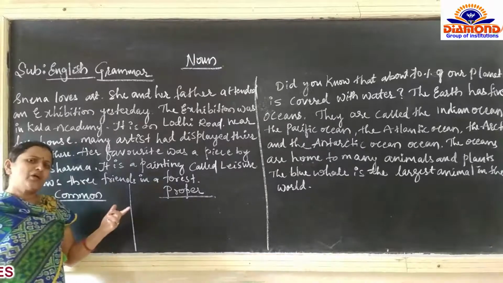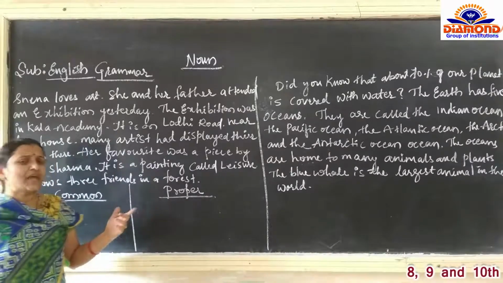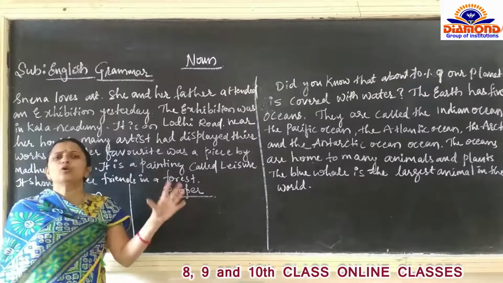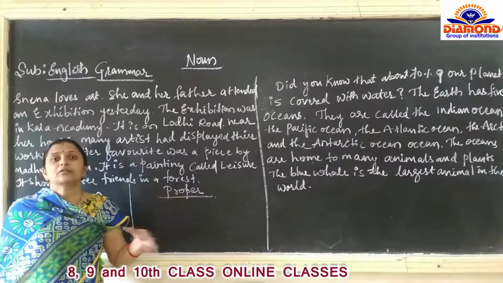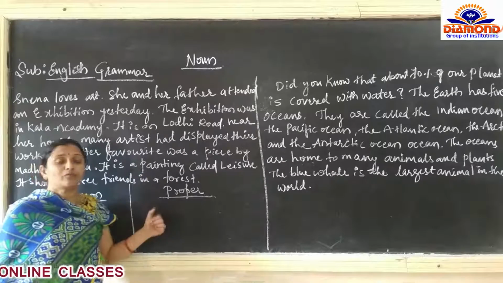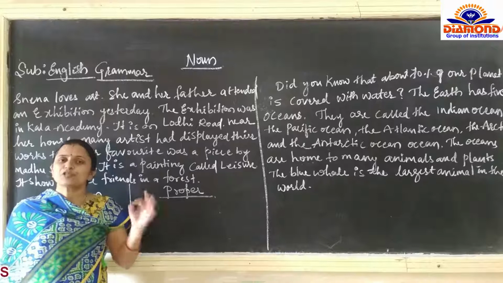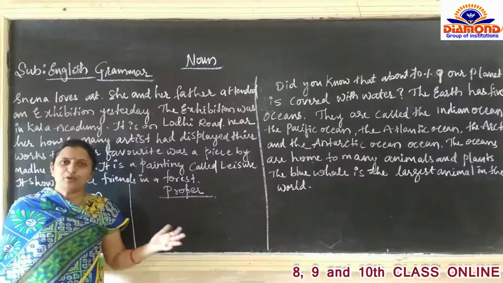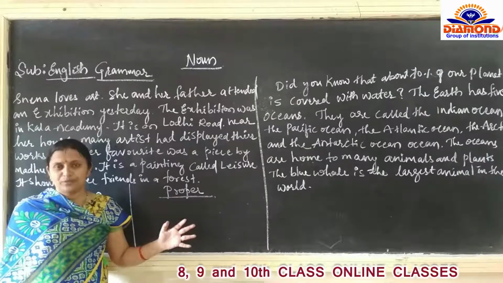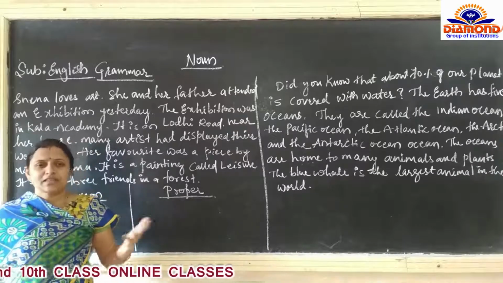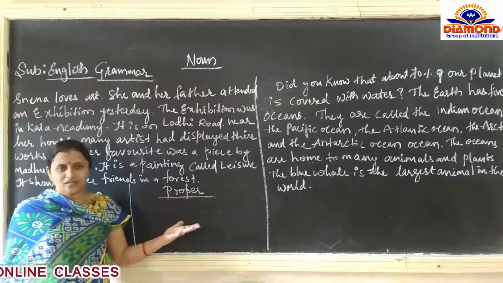So what is a common noun? What have we learned in the previous class? Common noun is a name given to common parts of speech, because we are talking about the parts of speech. For example, actor. I told you actor is a common noun. In that, the example I told you was Sushant Singh Rajput.